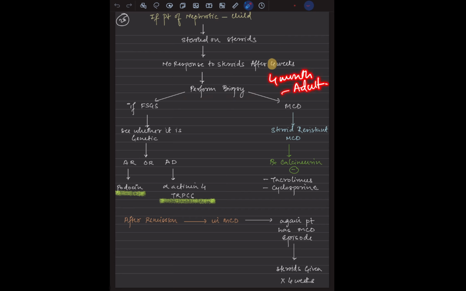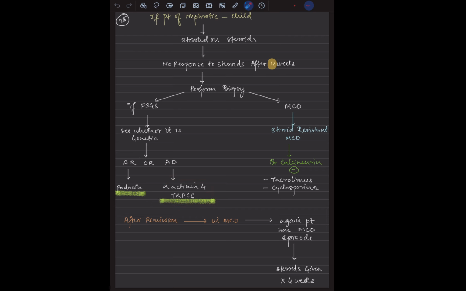Okay, we perform a biopsy. If it is an FSGS, see whether it is a genetic form, autosomal recessive or autosomal dominant. In autosomal recessive, we have a podocin mutation, and in autosomal dominant, we have alpha-actinin 4 and TRPC6 mutations.